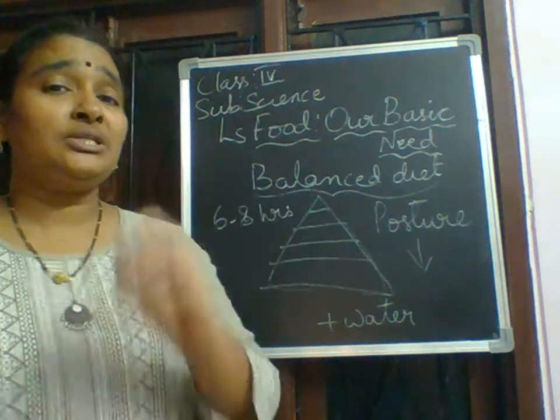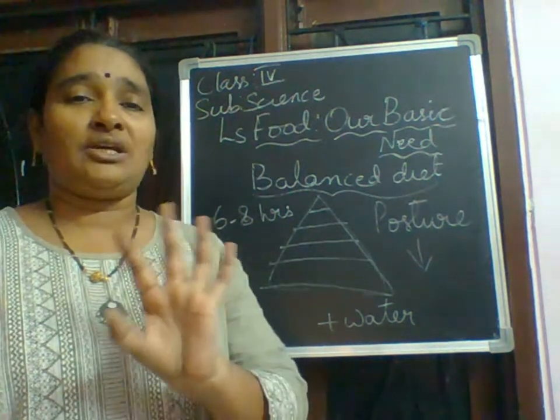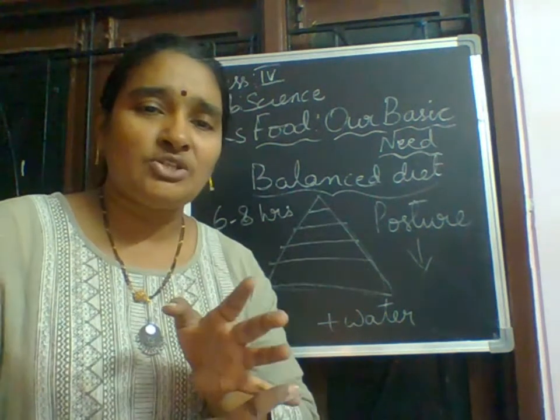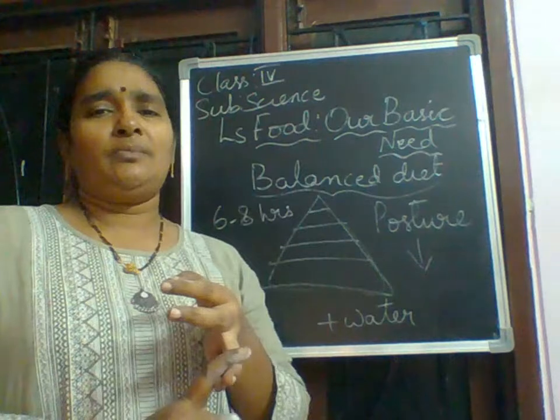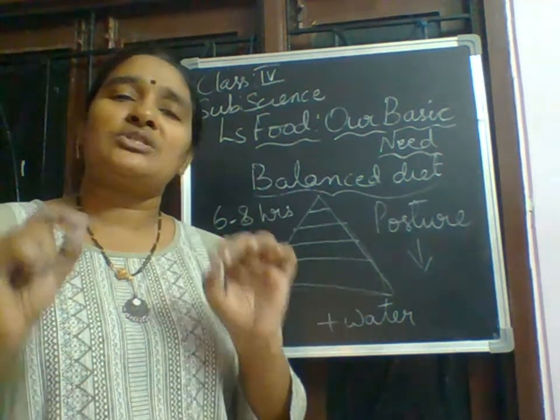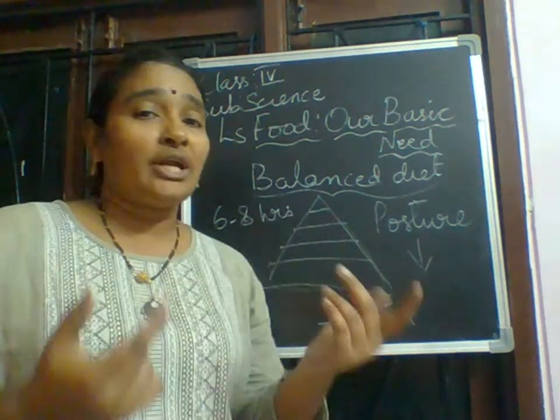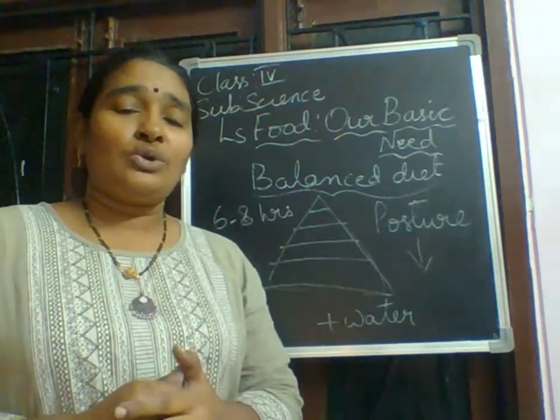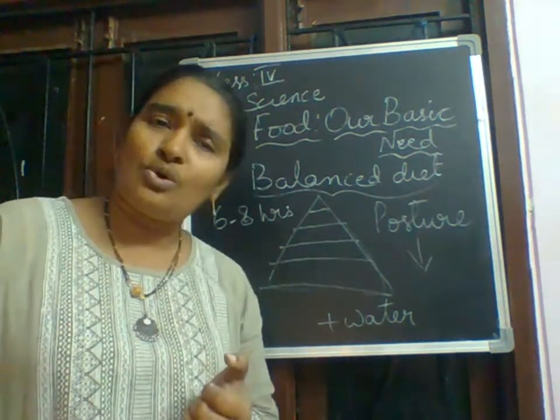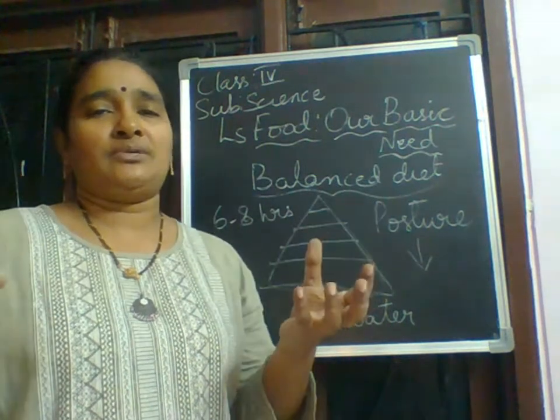Why I'm teaching you in detail is because I know at your age you will not be eating. Your mama will give green leafy vegetables, you will not eat. If she gives you brinjal, you will not eat. Most of them, I know. So please avoid all that. Whatever your mama gives, you have to eat. Why? Because she knows very well what kind of food should be given. So don't tell her that I will not eat this or that. You should eat all kinds of fruits and vegetables. Why? Because in everything we are having some nutrients.